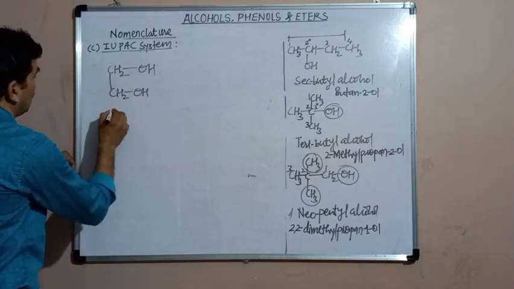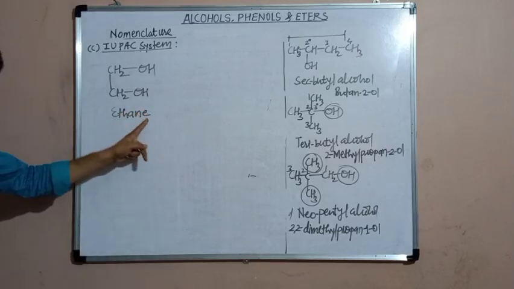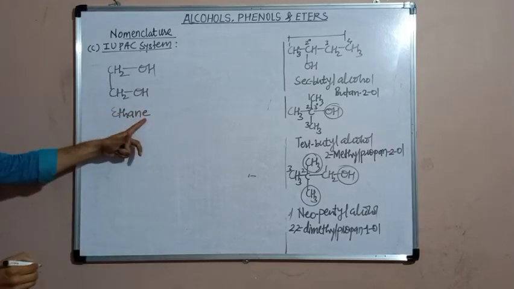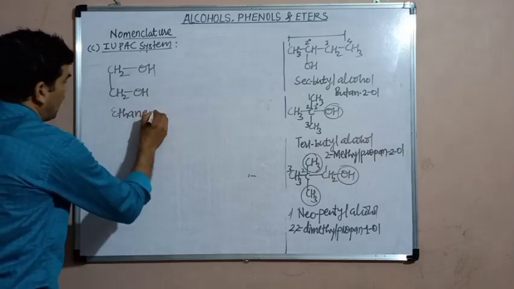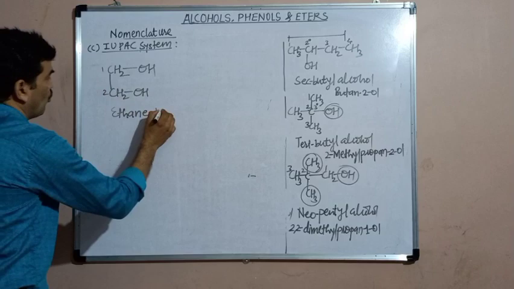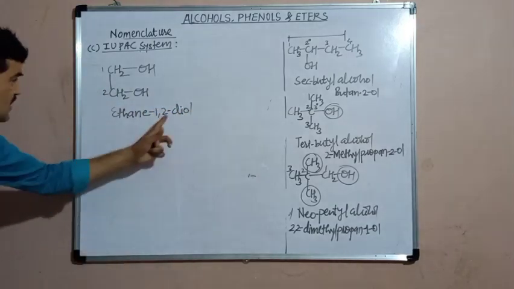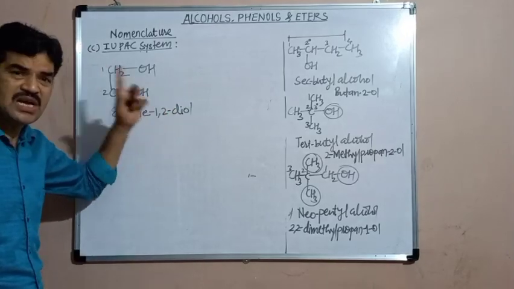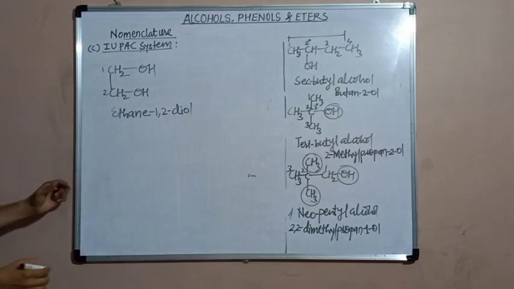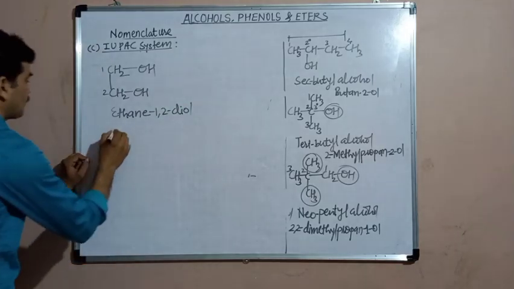Therefore, its IUPAC name should be ethane. E should be retained here. Be careful, E should be retained. Ethane, position of the 2 hydroxy groups, 1 and 2: 1,2 diol. Now in place of OL, there is diol. The new suffix is diol, not OL.